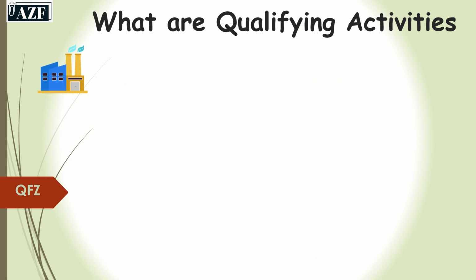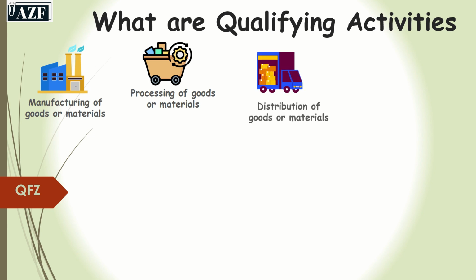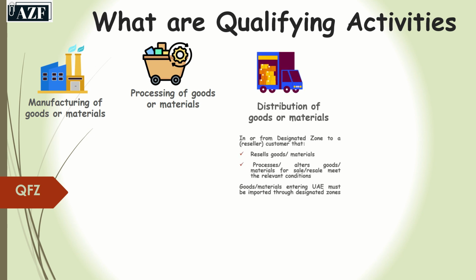Now I will explain what the qualifying activities are. These include the manufacturing of goods or materials, processing of goods or materials, and distribution of goods or materials in or from a designated zone to a reseller customer. The customer must be a reseller. It must not be someone who is the final consumer of the product, provided the goods and materials entering the UAE are imported through the designated zones.